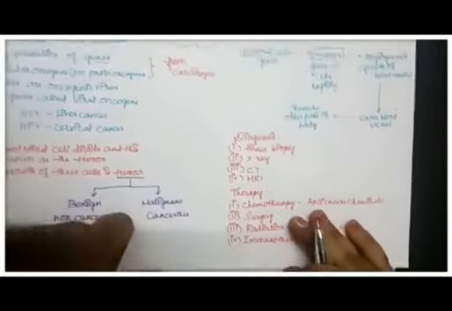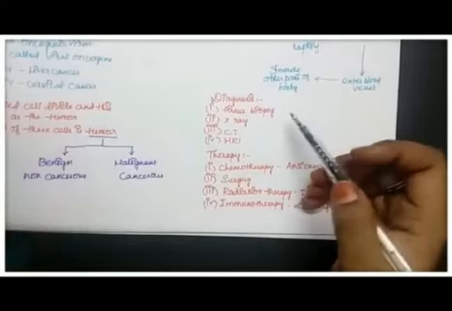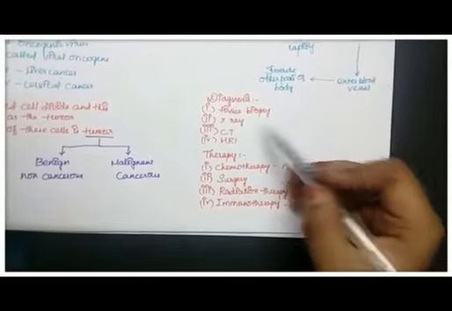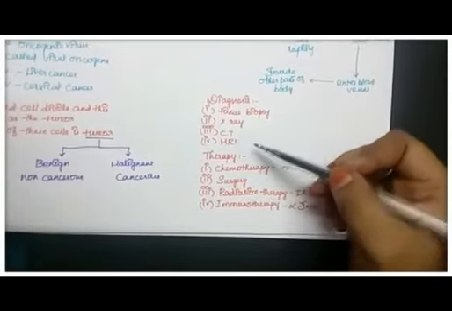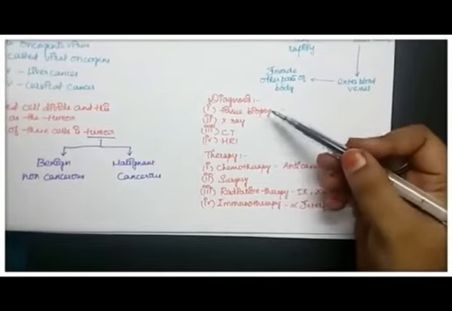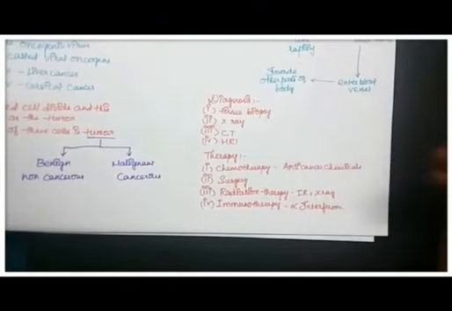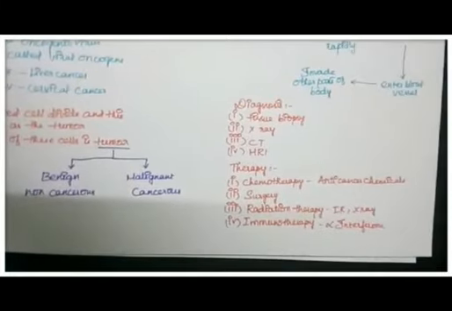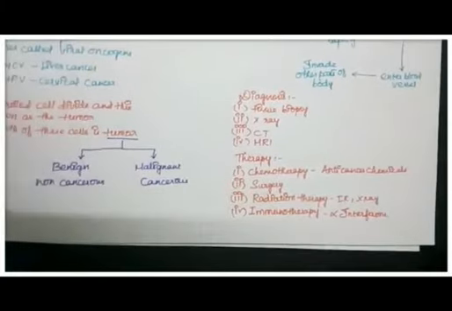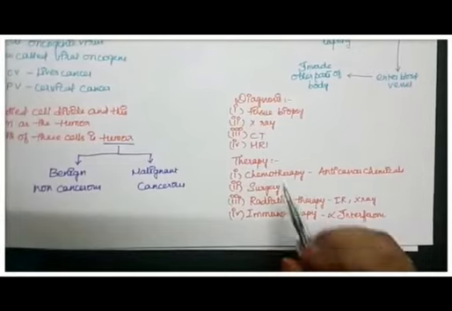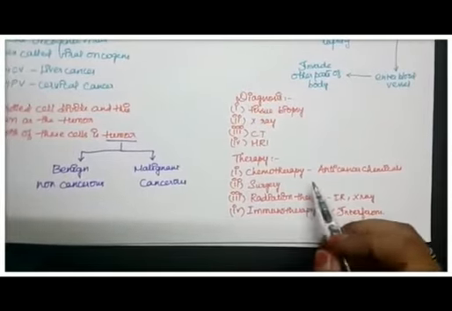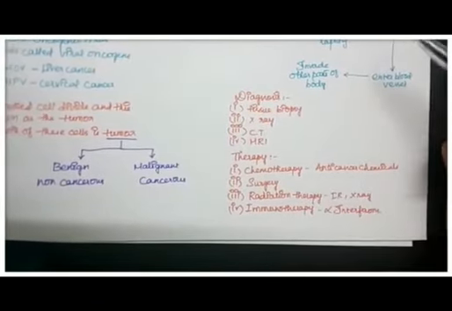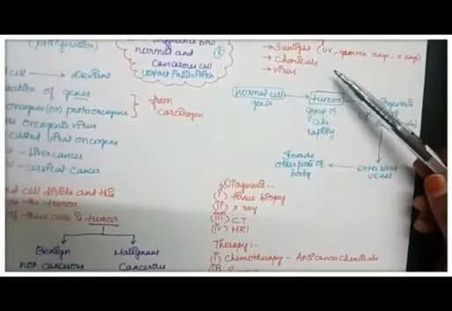We have diagnosis. Diagnosis can be tissue biopsy, X-ray, computed tomography, magnetic resonance imaging. In tissue biopsy, they cut a single part of that tumorous body part. We have therapy, the chemotherapy. Chemotherapy is with the help of chemicals. We already stated that chemicals can also be carcinogens, but here the chemotherapy takes place with the help of chemicals which are anti-cancerous in nature.